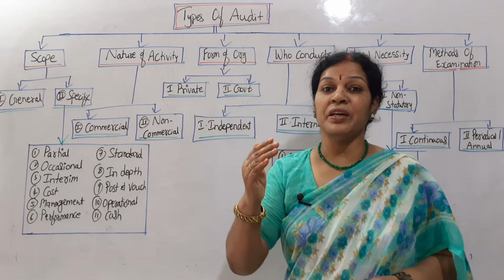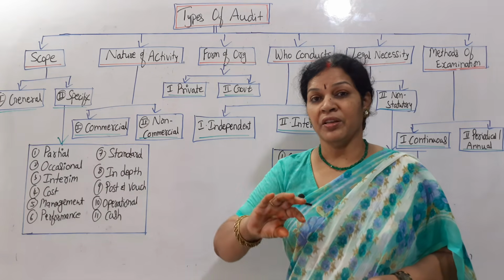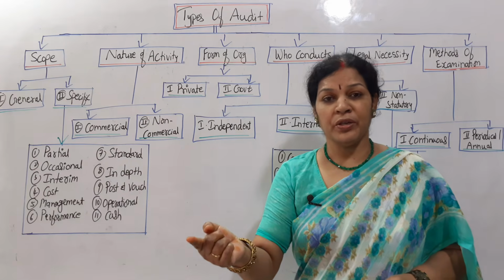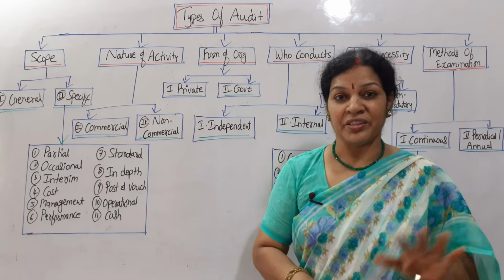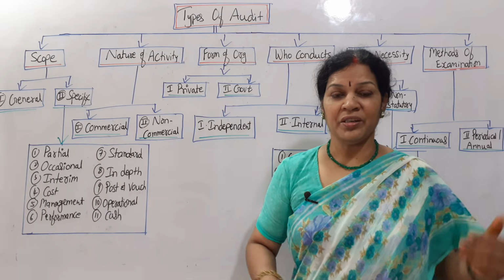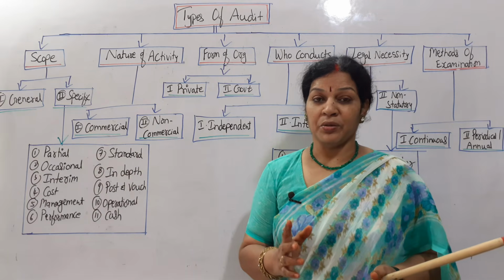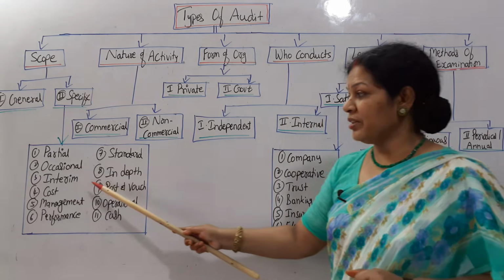Interim dividend means that in the middle of the year, whenever they find lots of profits in the organization, they declare a dividend to the shareholders. Before declaring this interim dividend, they can go for an interim audit, meaning a mid-year audit, so that they come to know the accuracy of the accountancy and what they are going to do. That is why they can go for an interim audit.